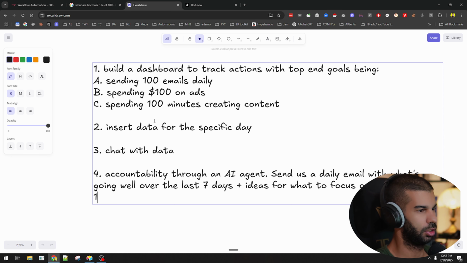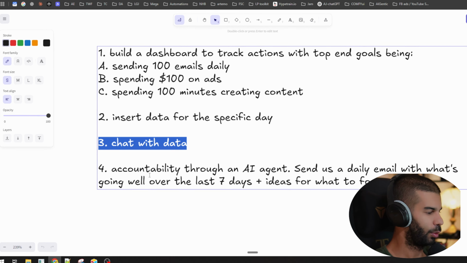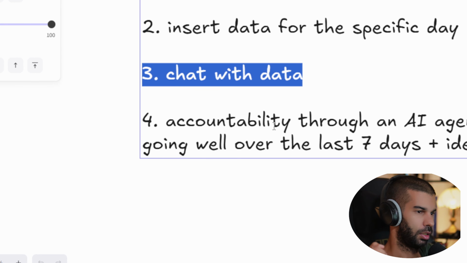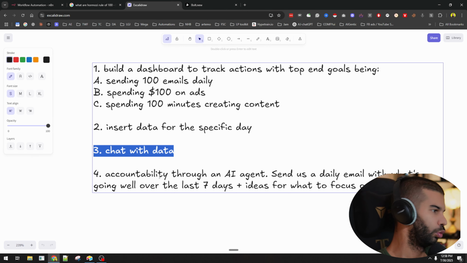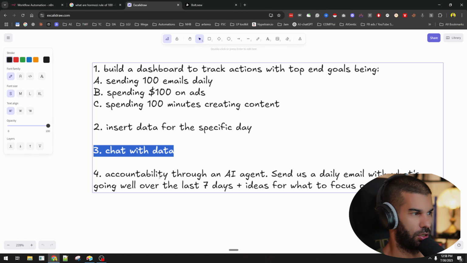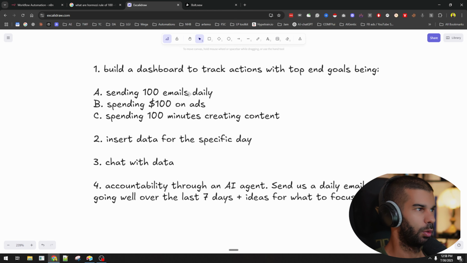So not only will we have the ability to chat with the data, we'll also get accountability that will tell us, okay, today or over the last 7 days, you've been slacking when it comes to sending emails. Or, I don't know, you spent too much time on this, but not much on that. And then it will give us suggestions for what to do on this specific date. So that's the plan with this. Let's get right into building this and then we'll see how it goes.